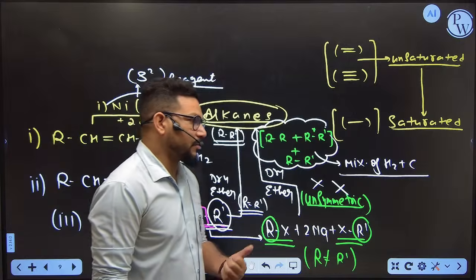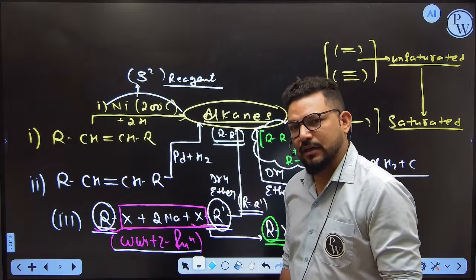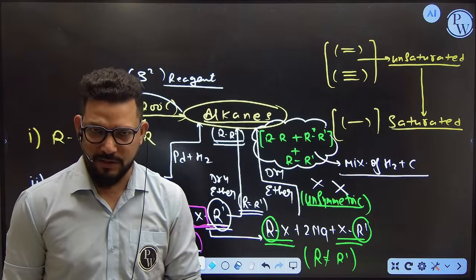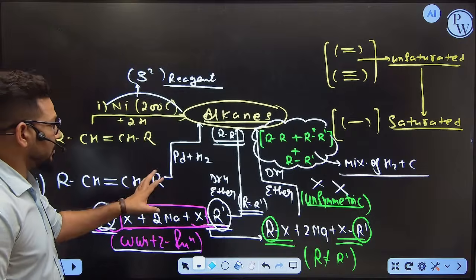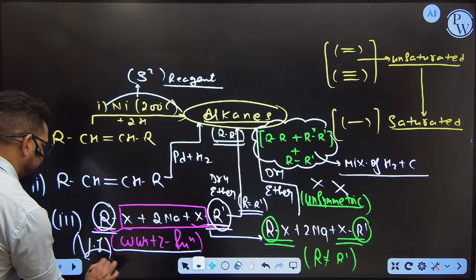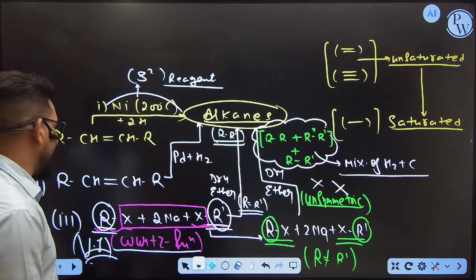So ultimately the final answer is, whenever you are going to form the alkanes via Wurtz reaction, this Wurtz reaction is only valid for the symmetric addition, not for the asymmetric addition. Are you getting a point? So this reaction is one of the most important reactions ever. Okay, Wurtz. Done? Okay. How about the next method through which we are going to form the alkanes?